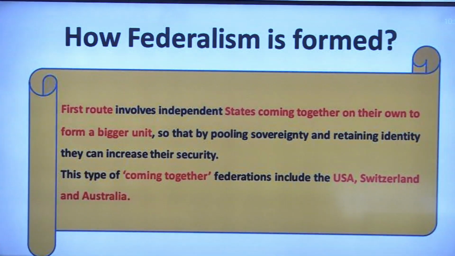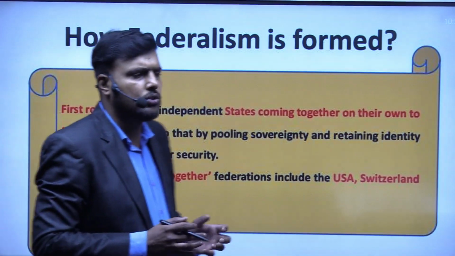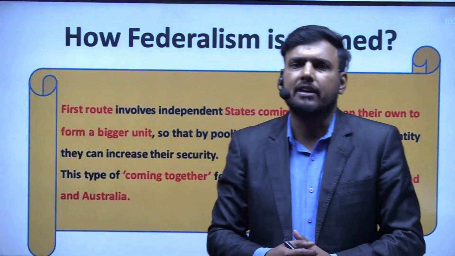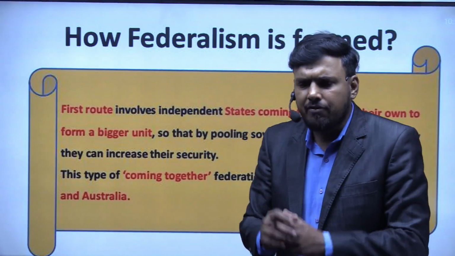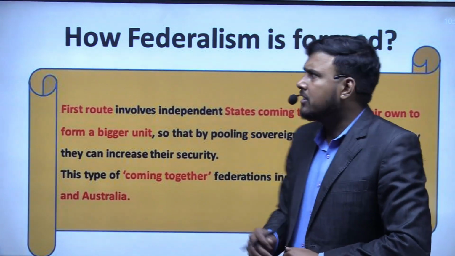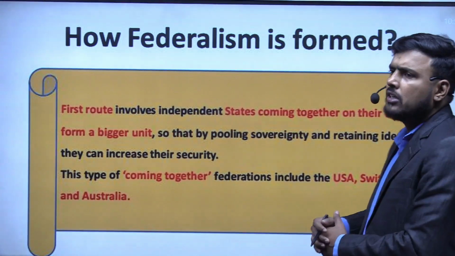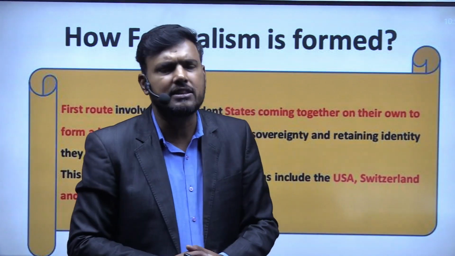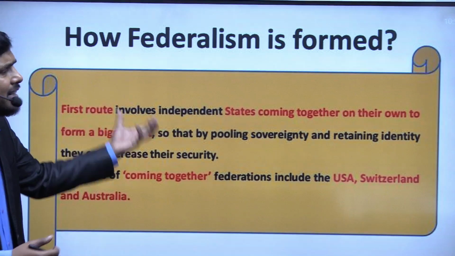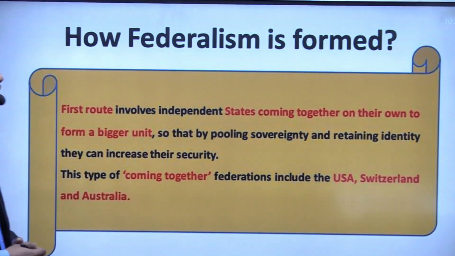Okay. Now, once we have understood that, what do you mean by federalism? What are the key features of federalism? I am very sure that this question must be arising in your mind. You must be confused, or you must be wondering, sir, how is this federalism formed? So for this question we have two replies.